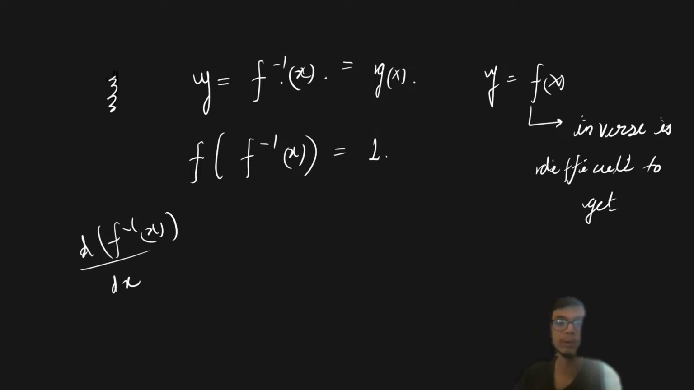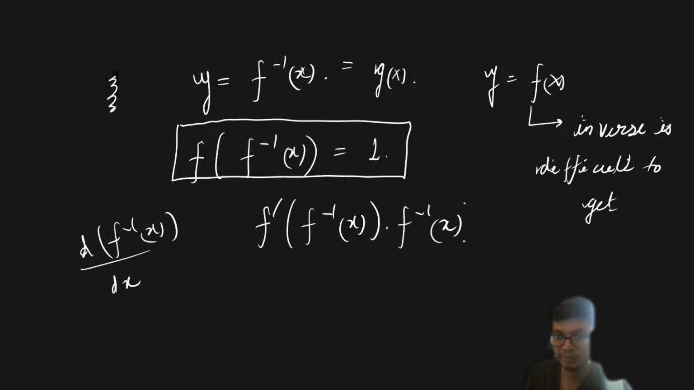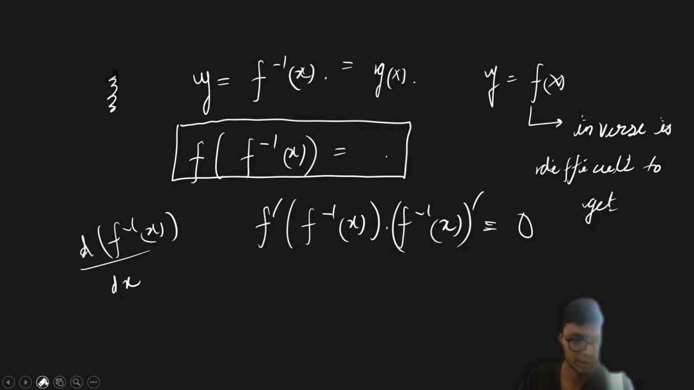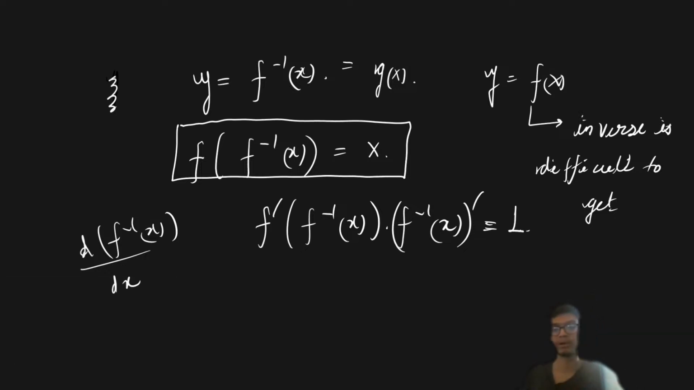So how will you approach this particular problem? In order to approach this problem, we are going to use the simple concept of composition of functions. If I differentiate this, it is going to be f dash of f inverse of x multiplied by the derivative of f inverse of x, and the right side, sorry, very sorry, is going to be equal to x, so its derivative is equal to 1. That's how you're going to proceed with these problems.